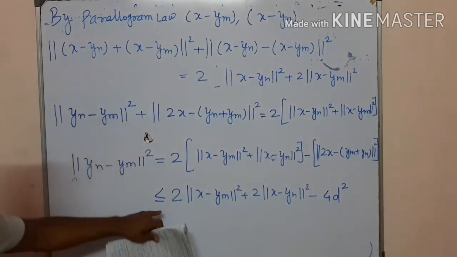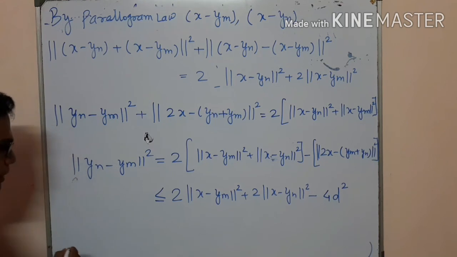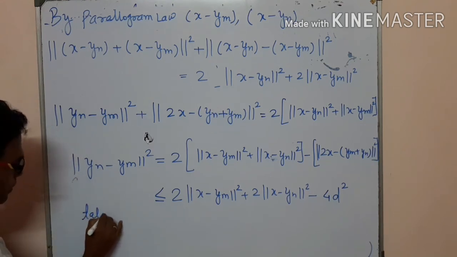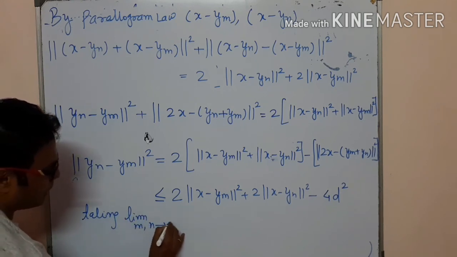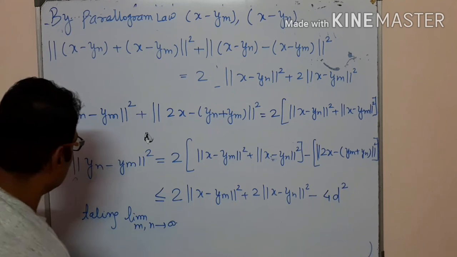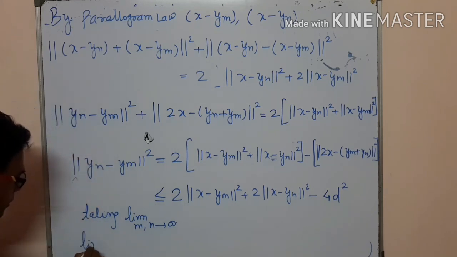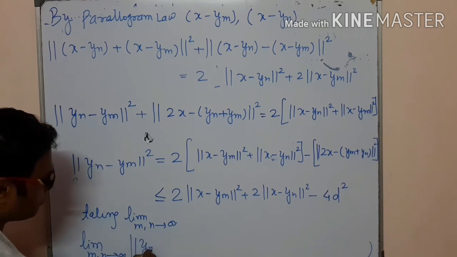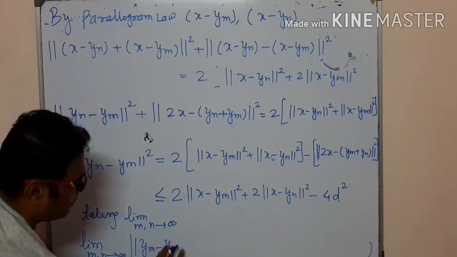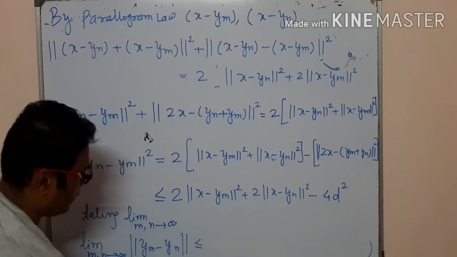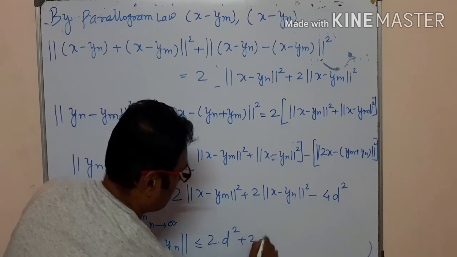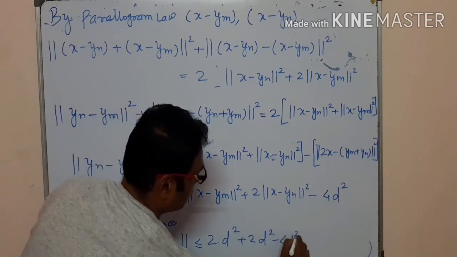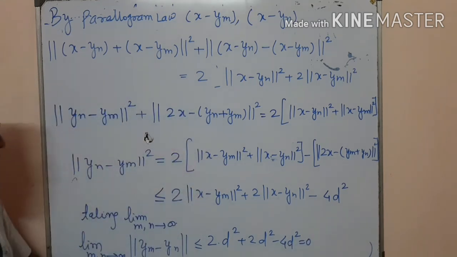Now taking the limit as m, n tend to infinity on both sides, we have the limit of the norm of yn minus ym is less than or equal to 2d square plus 2d square minus 4d square, which is equal to 0.